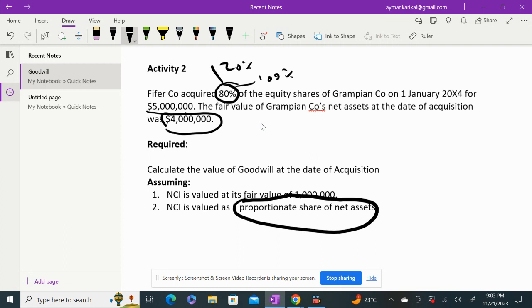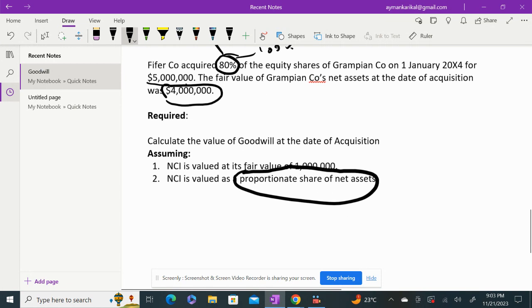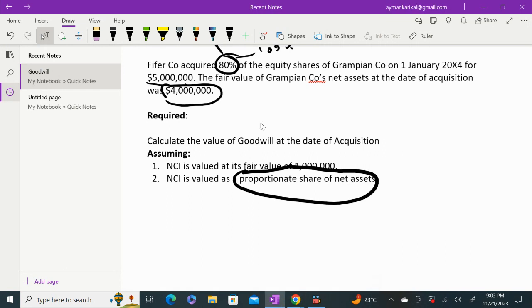Okay. So let us do it here itself. I think there is a space here. So the first thing which we should take when we are calculating goodwill, I'll write here goodwill. First is consideration transferred.